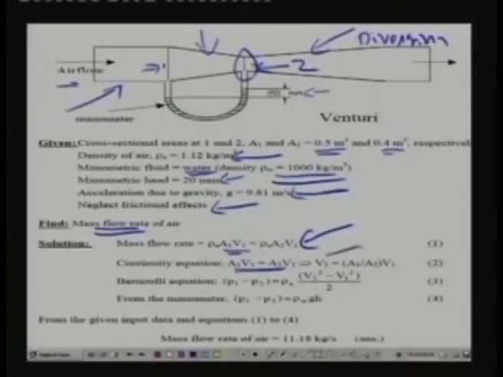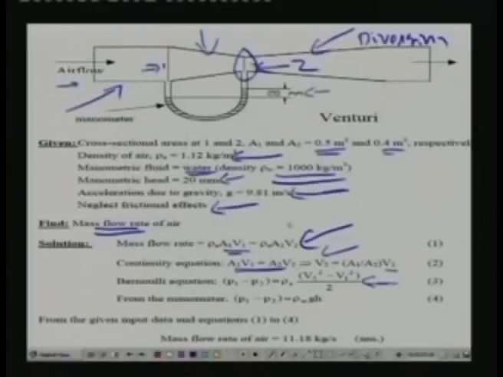or the velocity at the point 2, that means velocity at the throat, can be expressed in terms of the cross section areas at the throat and at the inlet to the converging section, and the velocity at the inlet to the converging section. So V2 is equal to A1 by A2 into V1. Now let us apply Bernoulli equation. If you are applying the Bernoulli equation, you can slightly write it in a different form.